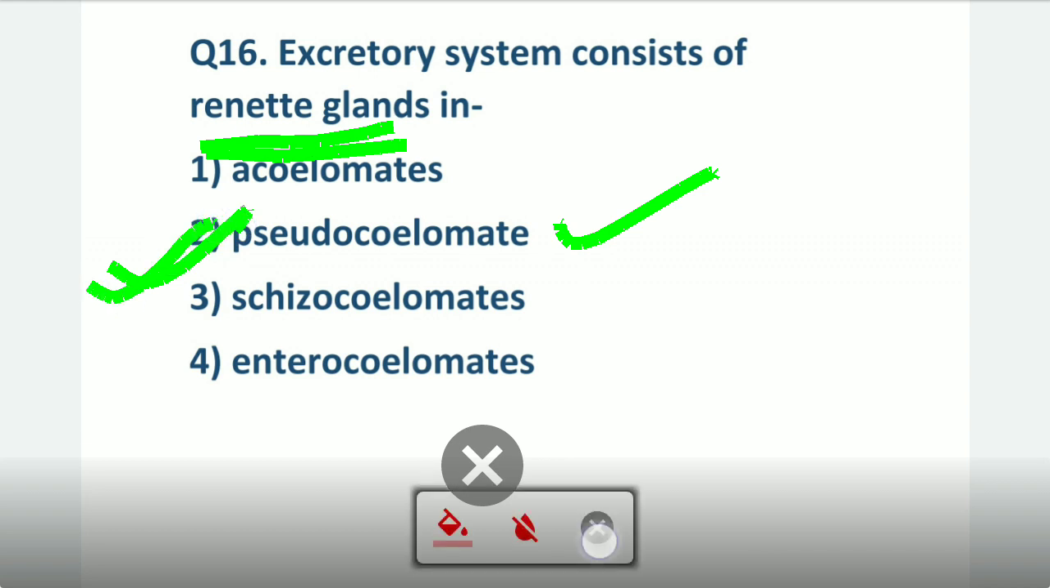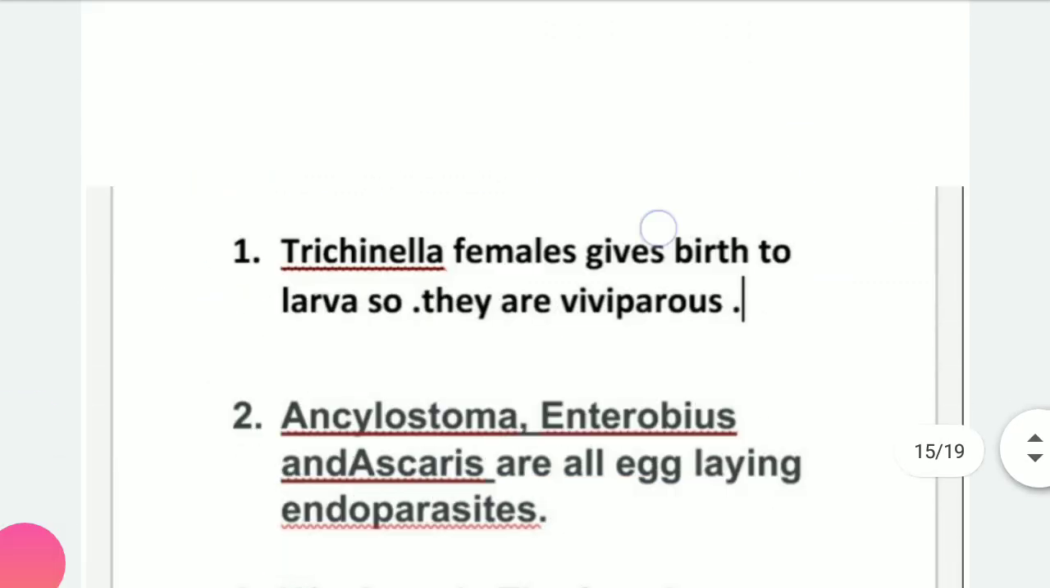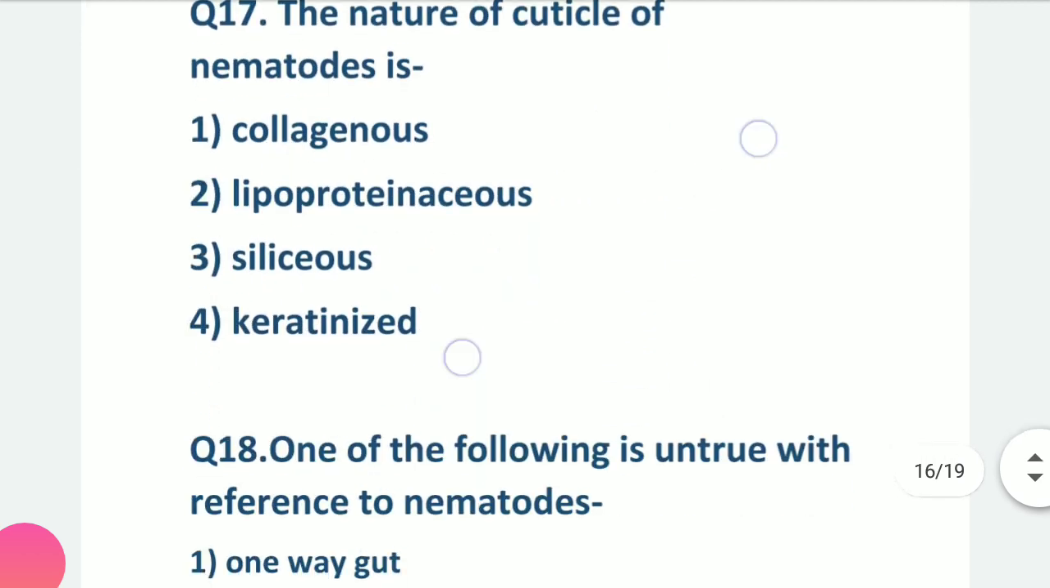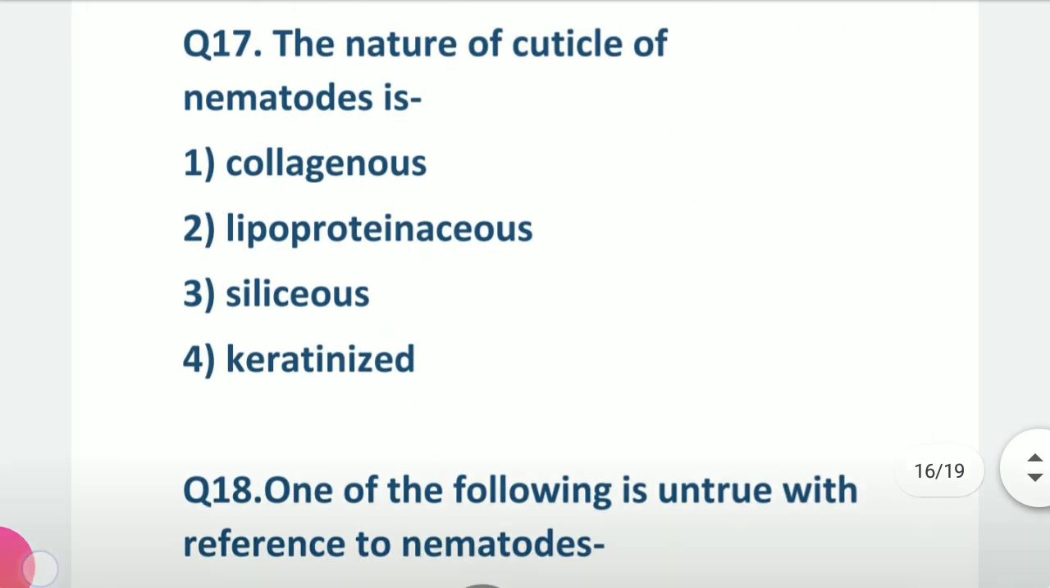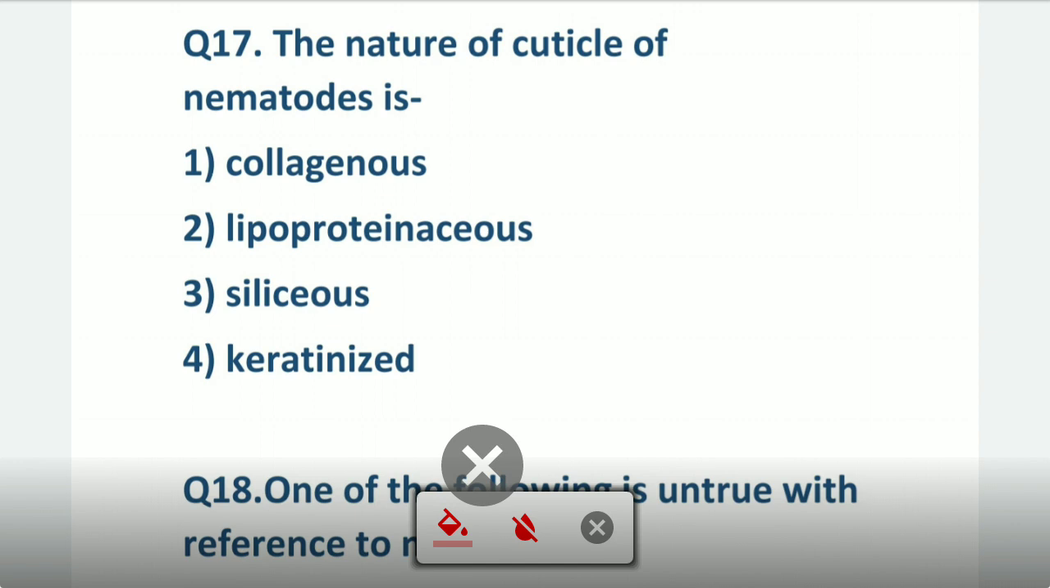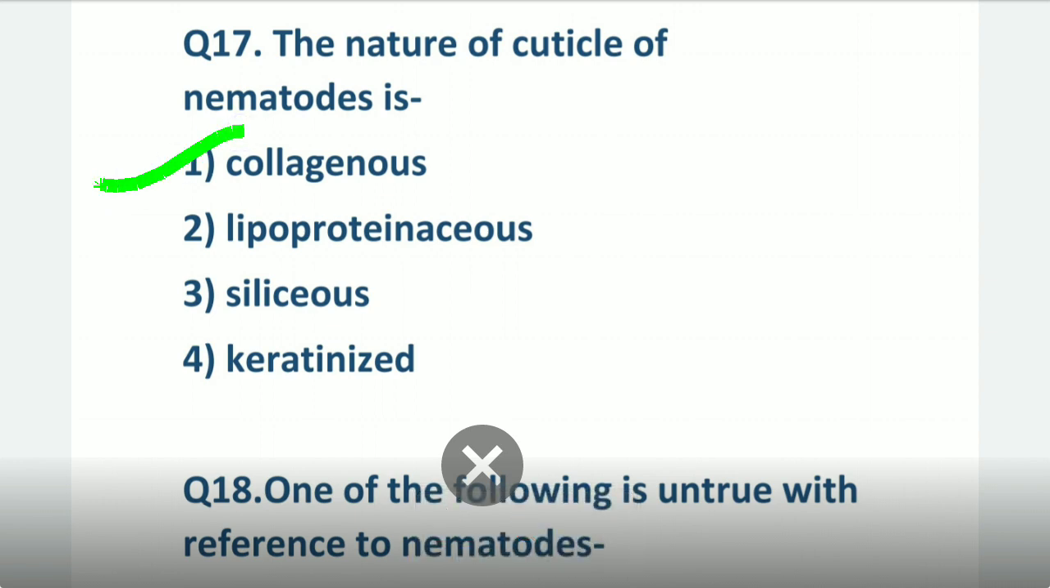So I have told you all, this is just for the practice set, and it is very important to learn this type of questions. Not learning, actually practice is a must. Without practice you can't go for such examinations. Now examinations are becoming very tough. Now the nature of cuticle of nematode is, what type of cuticle is there? It is a very important character, that is collagenous. Now coming to the next question.